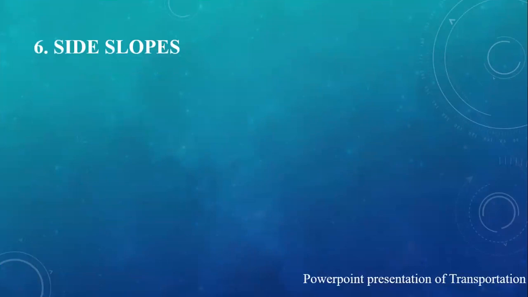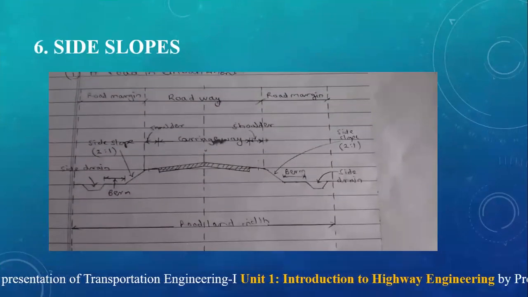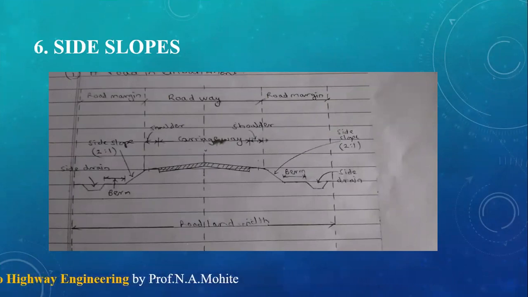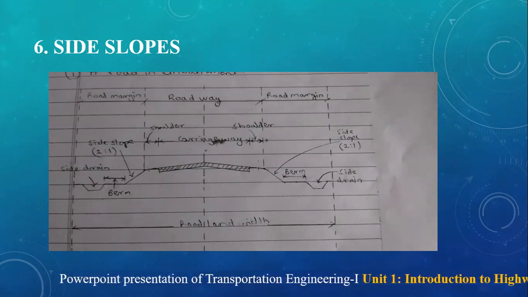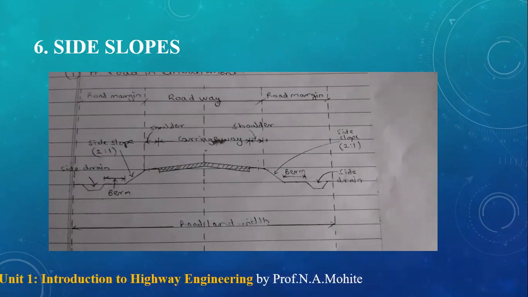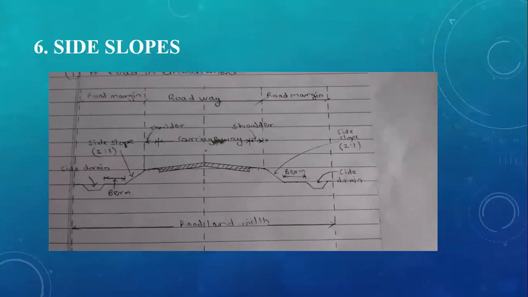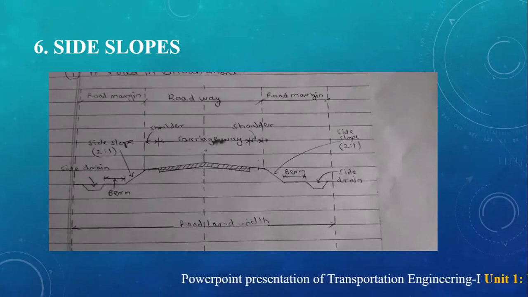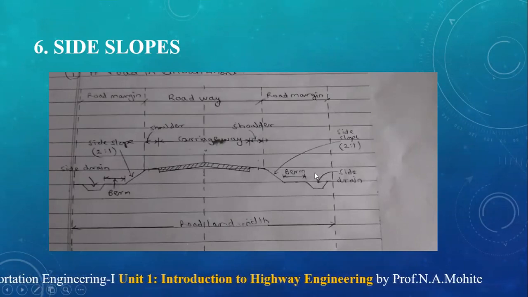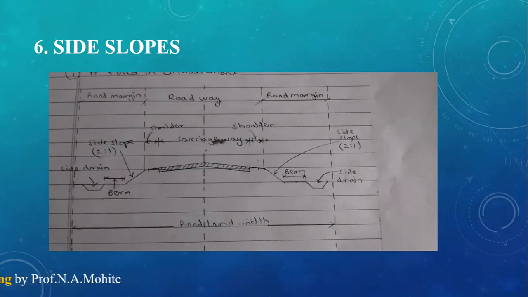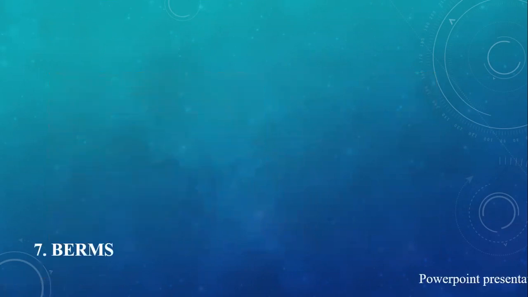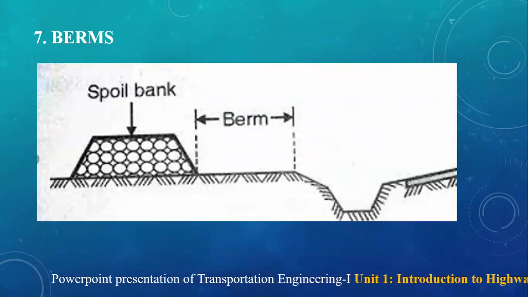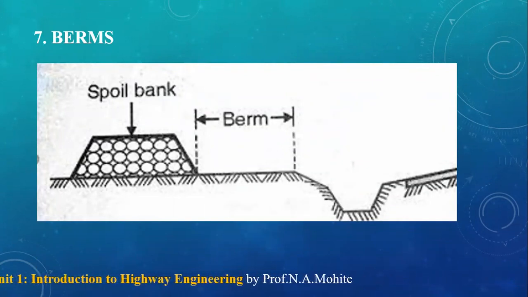Next term is side slopes. These are the slopes given on the side of the earthwork of the road, in embankment or in cutting, which are provided for stability. Generally, for embankment the side slope is 2:1, whereas the slope in cutting is provided as 1:1, which we have seen in the previous image.